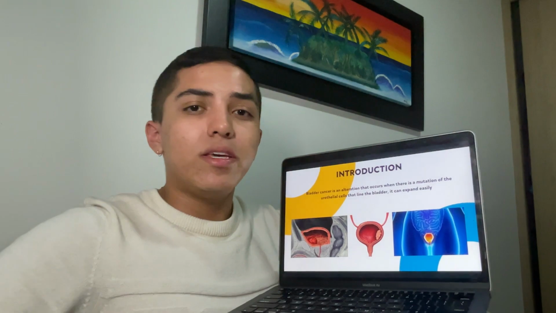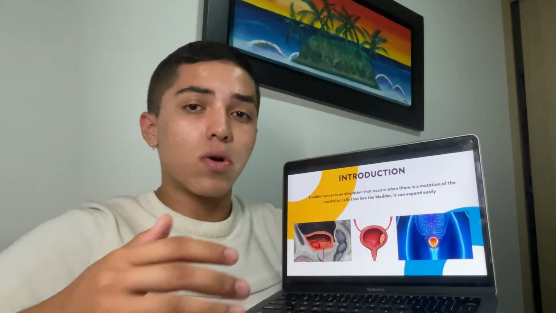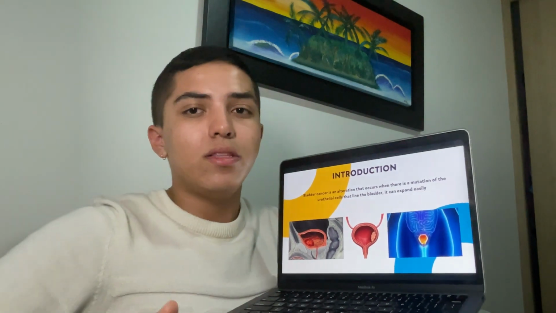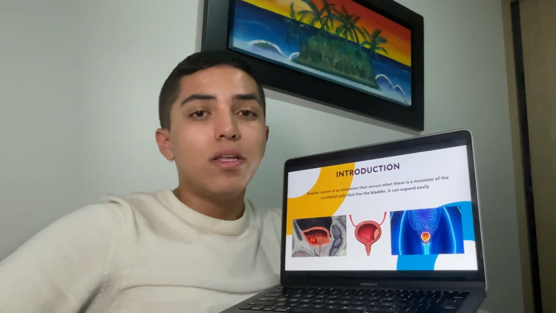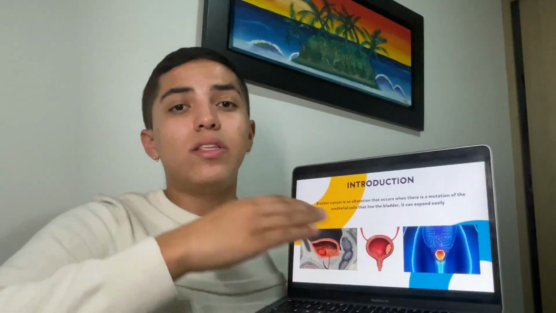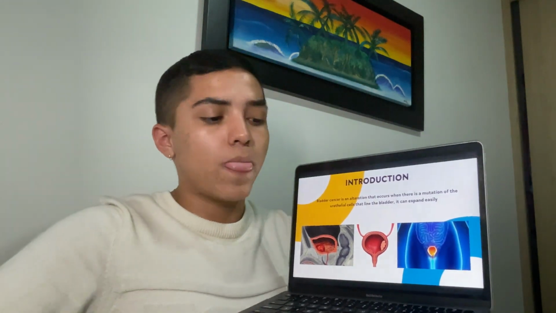Okay, the introduction. Bladder cancer is an alteration that occurs when there is a mutation of the urothelial cells that line the bladder. This type of cancer has a high probability of spreading to other parts of the body.